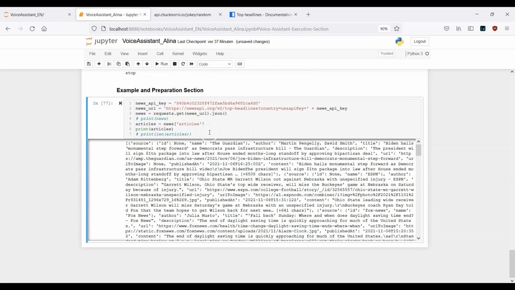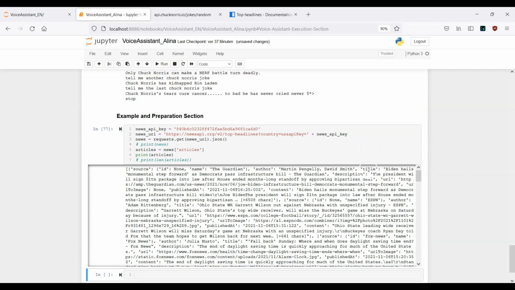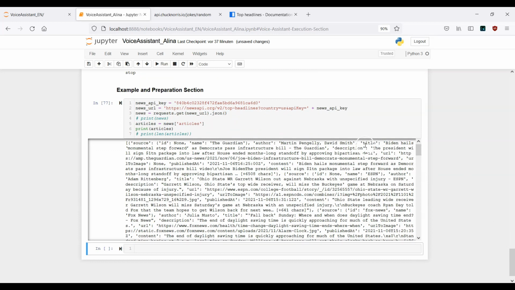Because now we need to write a simple for loop, because we want to loop through all this data here. Actually the requirement is just to pick all titles. This is it. So title is actually a part of the articles, and the only thing we need here is the title. So actually we don't want to have the author. What else do we have, for example? Let me just check. We don't want to have the description and so on and so forth. We don't want to have the link, just the title, and that's it.